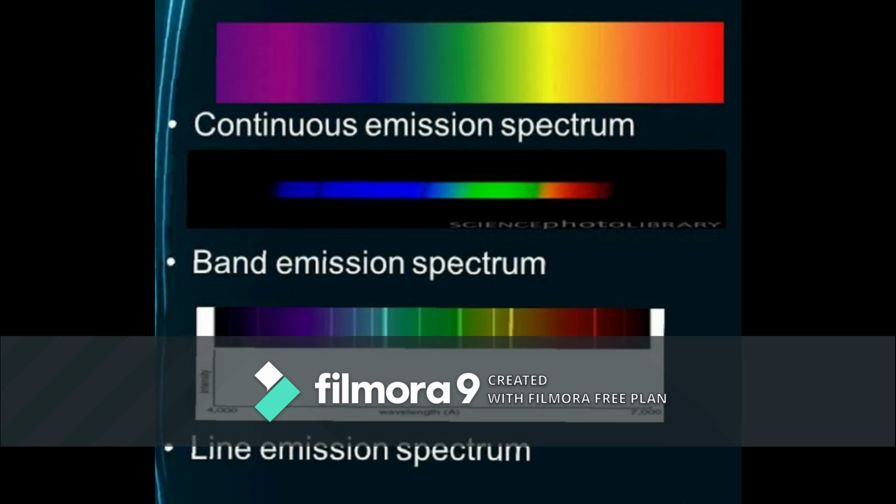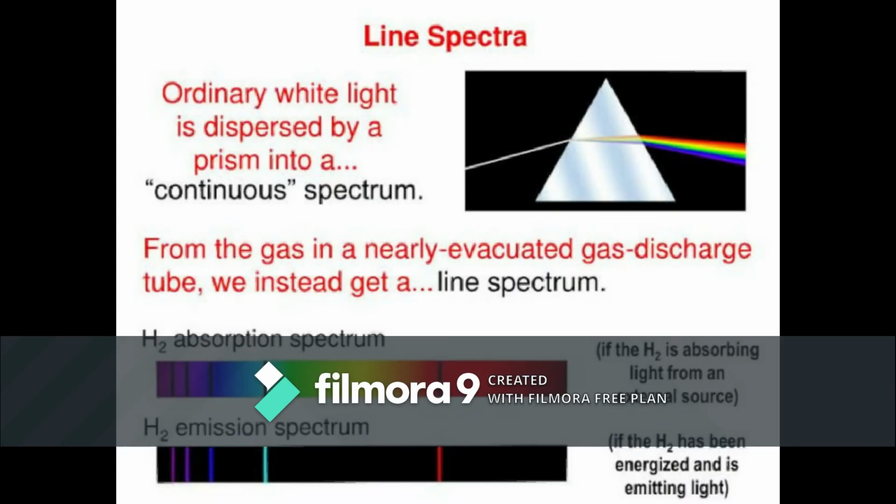What is line emission spectrum? It consists of bright colored lines, that is selected wavelengths, against a dark background. It is produced by a gaseous source which is in atomic form. The line emission spectrum is characteristic of the atom, that is elements. Thus, line emission spectrum is the fingerprint of the element.